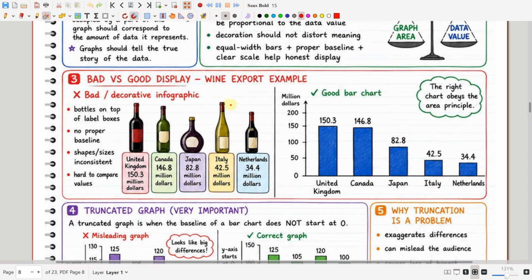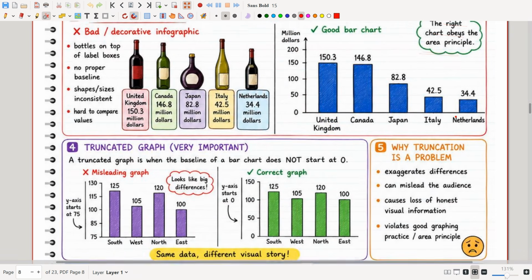Here is what a good representation will look like. The baseline should start at 0, we should have distinct bars for each category, and you have to have the units and the labels here. So the right chart obeys the area principle.